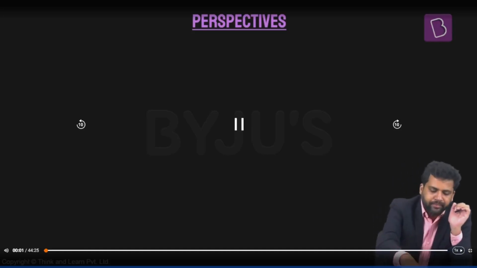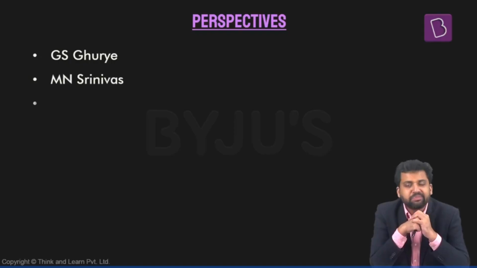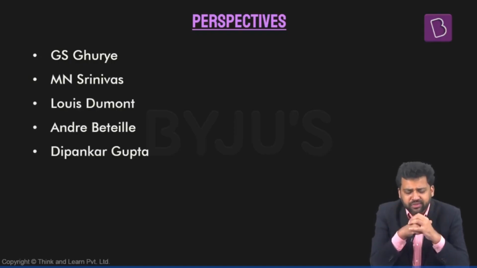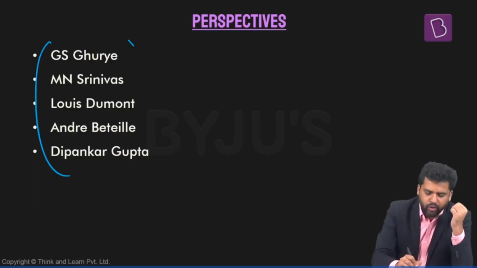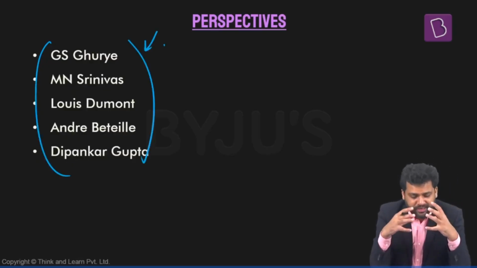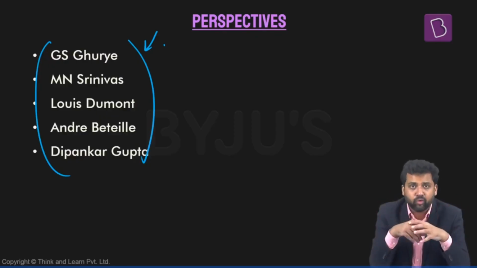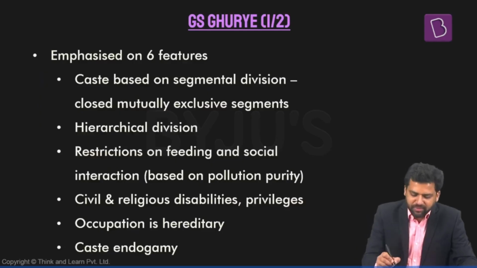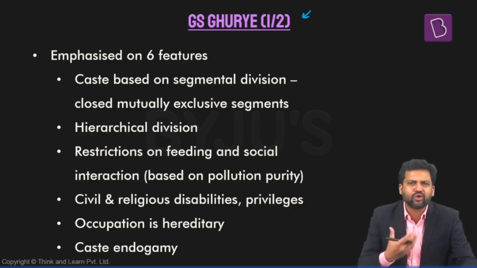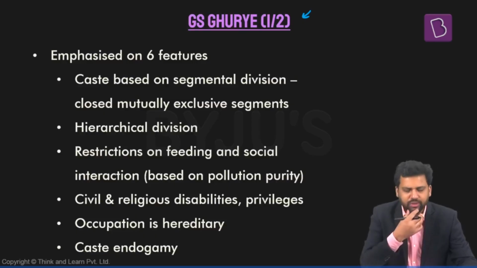So let's look at some of the perspectives on caste system, and we are going to look at the perspectives by G.S. Ghurye, M.N. Srinivas, Louis Dumont, Andre Beteille, and Dipankar Gupta. We'll take it up one by one. So first perspective is by G.S. Ghurye. He was also known as the father of Indian sociology.